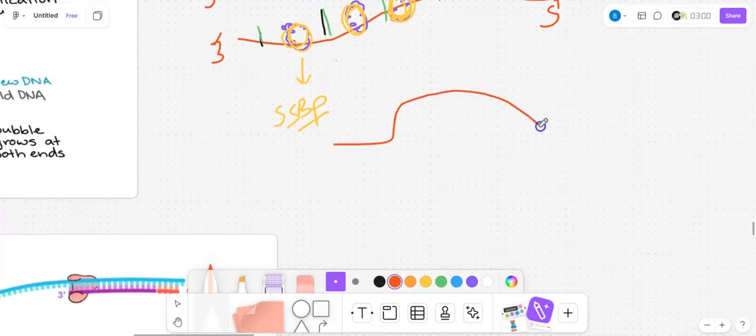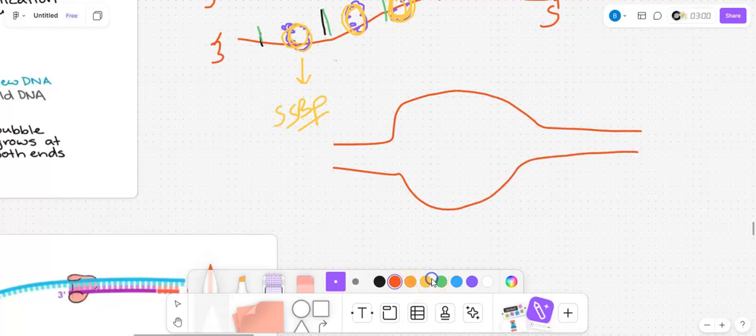So the replication bubble will be like this. And now DNA-B will call DNA-G. Since I am here, my friend has to come. He will call DNA-G.